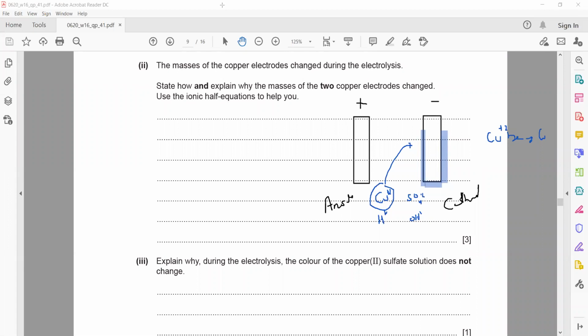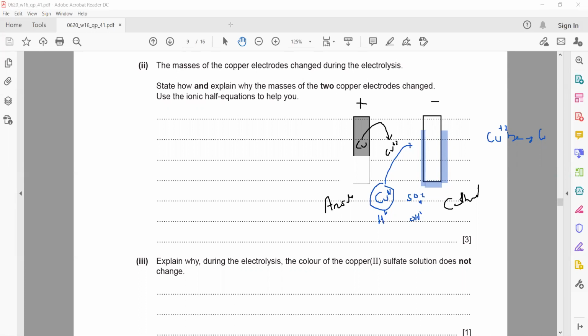And what happens at the anode? The copper atoms there go into the solution and convert into copper ions. When these copper atoms change into copper ions, the amount of copper atoms decreases. So, if originally the anode was this size, because the copper atoms are changing into ions, the number of copper atoms is decreasing. That's why the size of the anode will decrease.